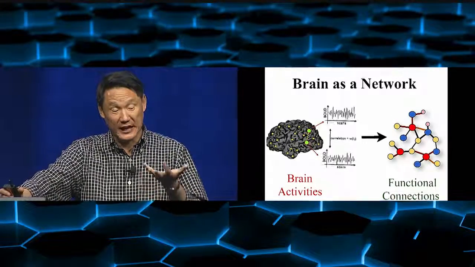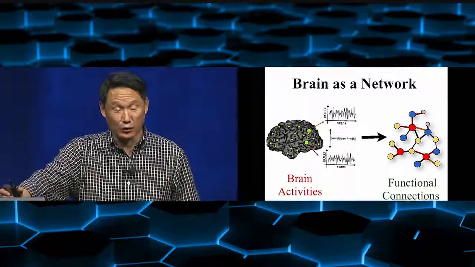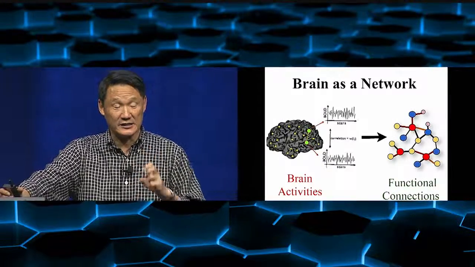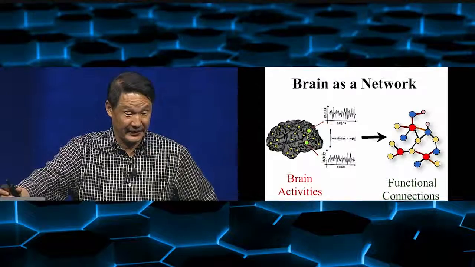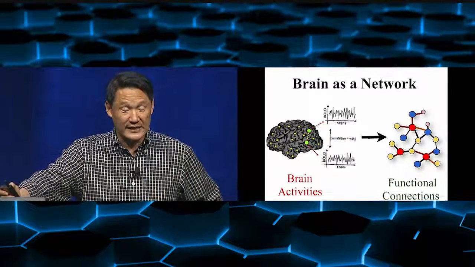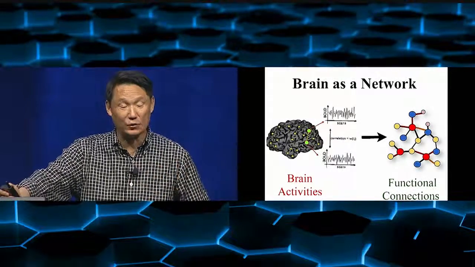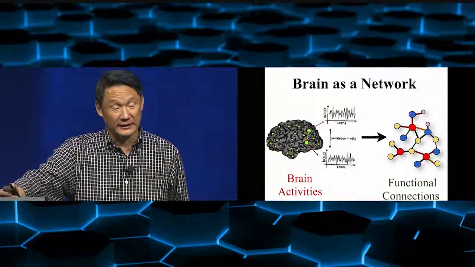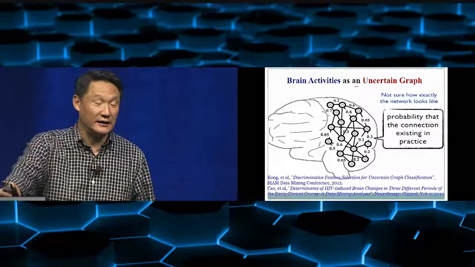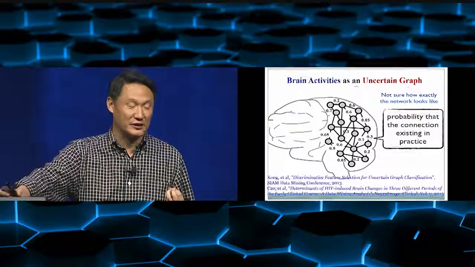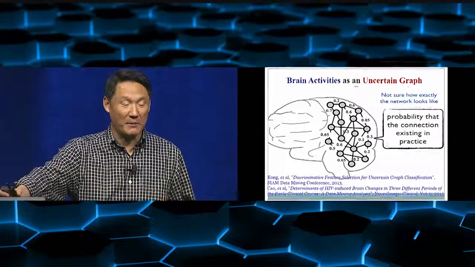If the time series are correlated, then we consider the two brain regions to be connected. So in that sense, we can get a graph or network out of a brain. But this is certainly a more complicated graph, because the edge is not certain. Actually, the edge is a probability.